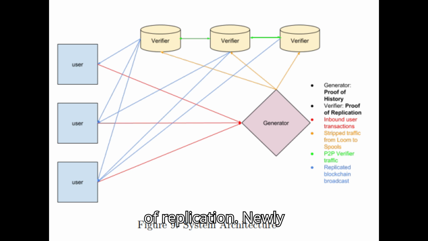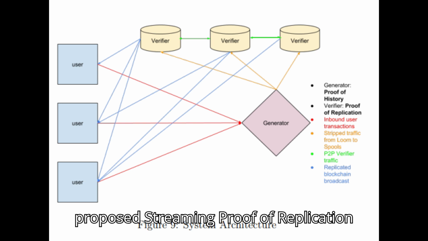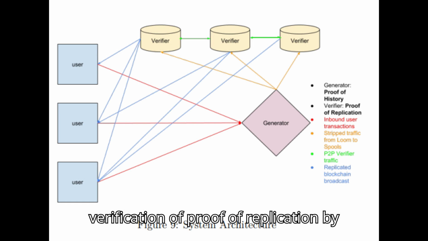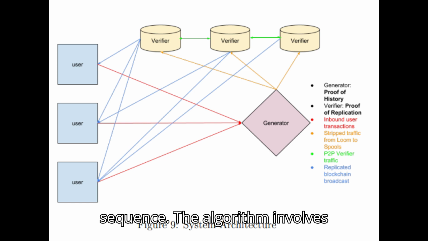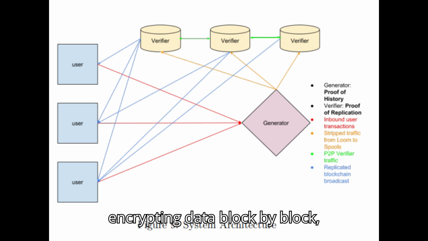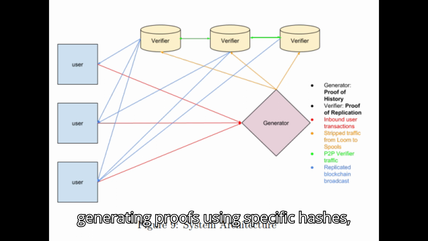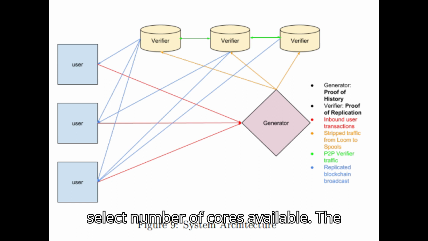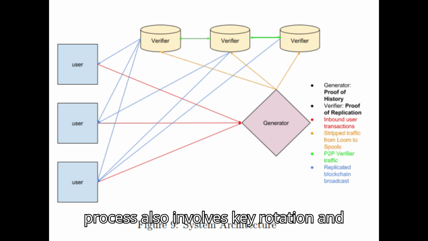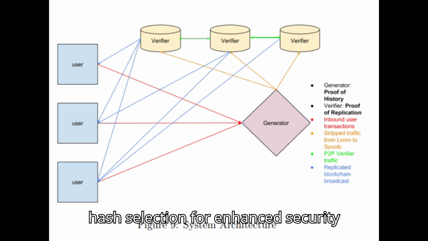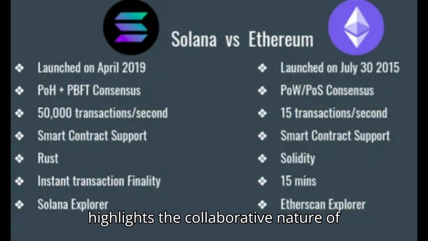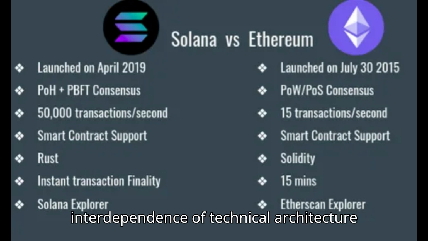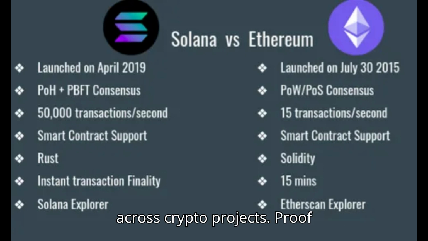Streaming proof of replication. Newly proposed streaming proof of replication algorithms aim to enable fast verification of proof of replication by leveraging a proof of history generated sequence. The algorithm involves encrypting data block by block, generating proofs using specific hashes, and ensuring proof validation through a select number of cores available. The process also involves key rotation and hash selection for enhanced security measures. This is one example that highlights the collaborative nature of Solana's infrastructure, as well as interdependence of technical architecture across crypto projects. Proof validation and attacks.